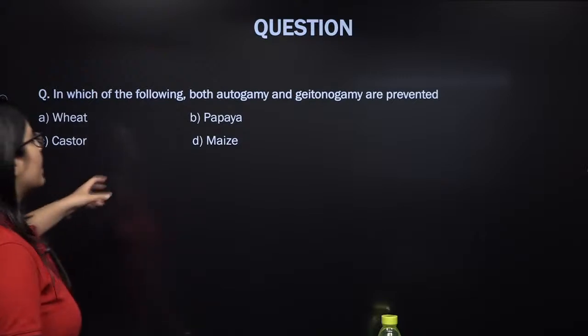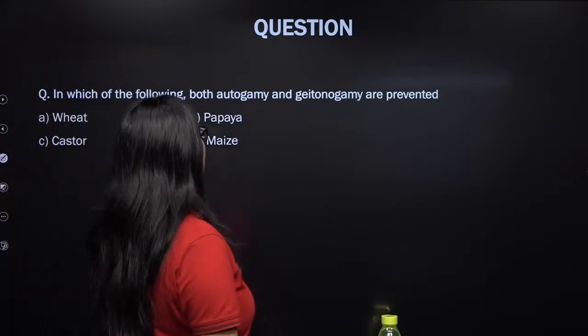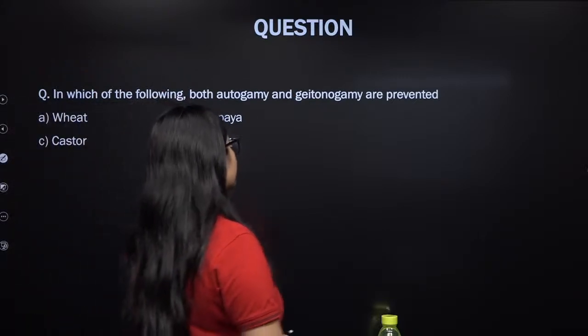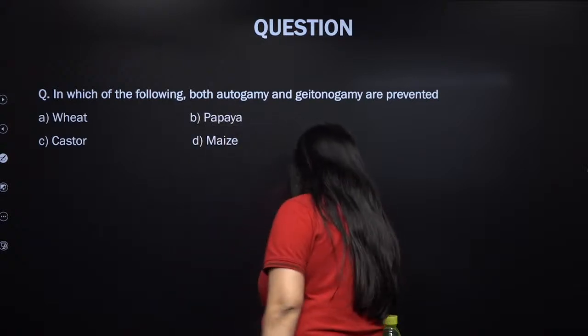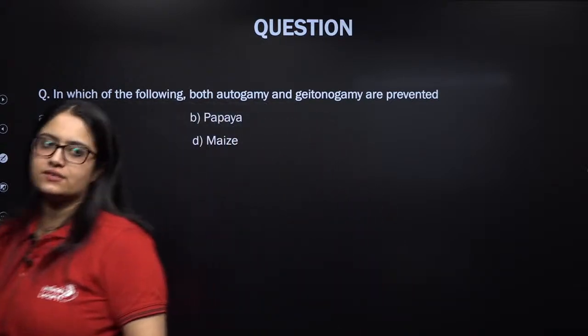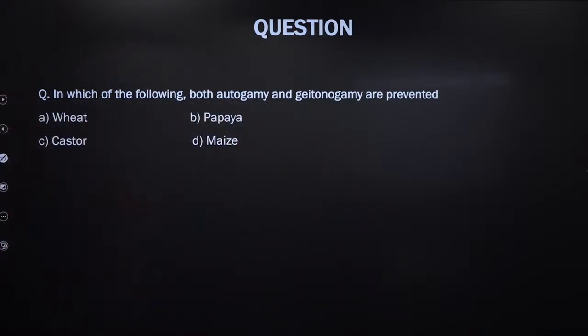In which of the following are both autogamy and geitonogamy prevented? Come on everybody, give it a try. You should try this. Autogamy means pollination taking place inside the same flower. Geitonogamy means pollination taking place between two flowers present on the same plant.